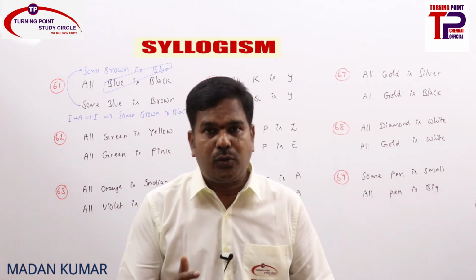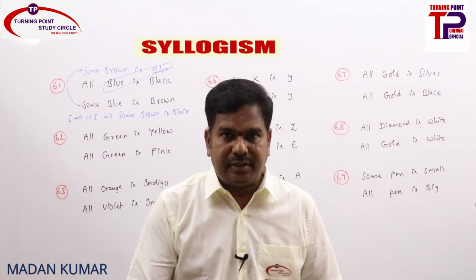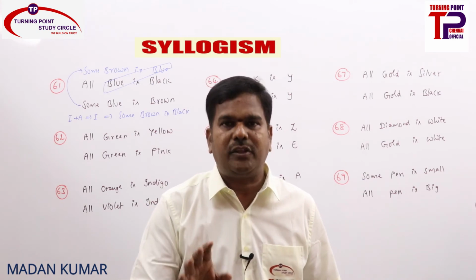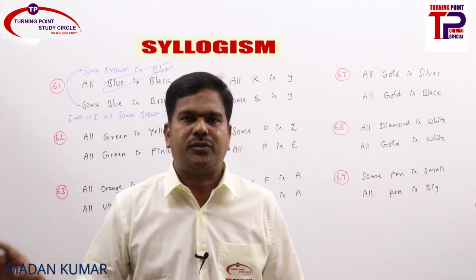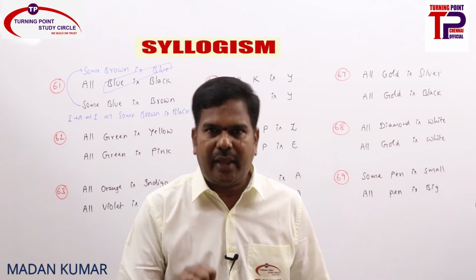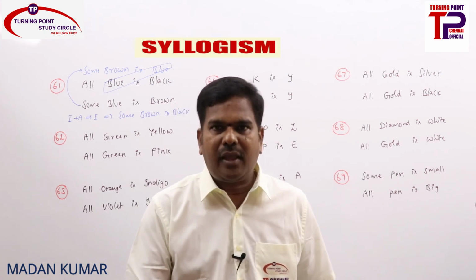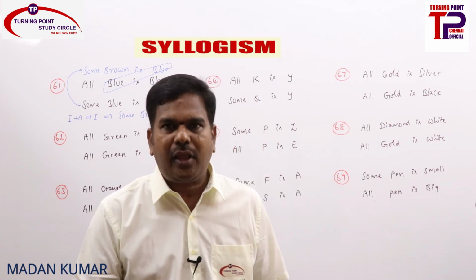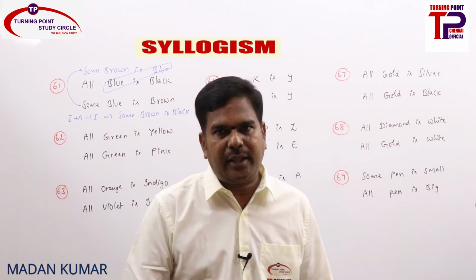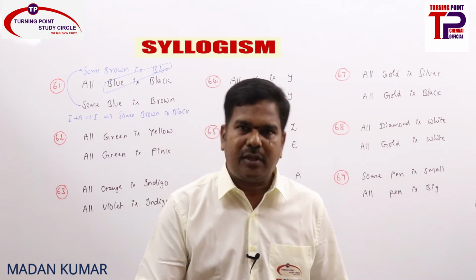This is how we need to do the problems. Hereafter, first see whether it has been properly aligned. If it is properly aligned, go ahead with the 6 rules. What are all those 6 rules? A plus A is A, A plus E is E, I plus A is I, I plus E is O, E plus A is O star, E plus I is O star. O star means O reverse.